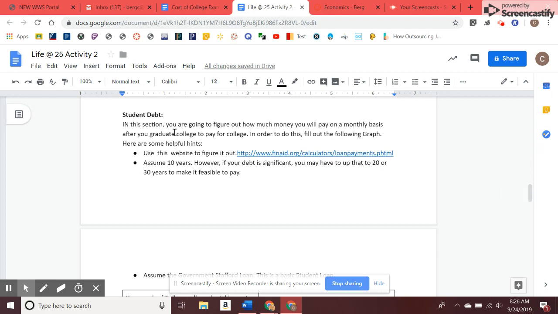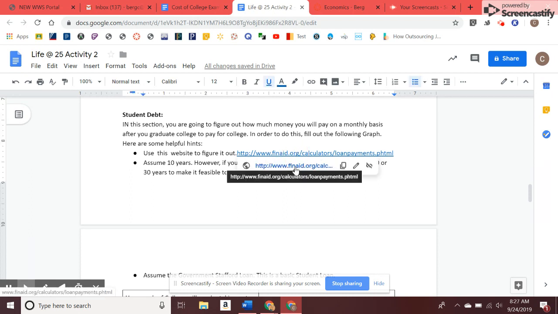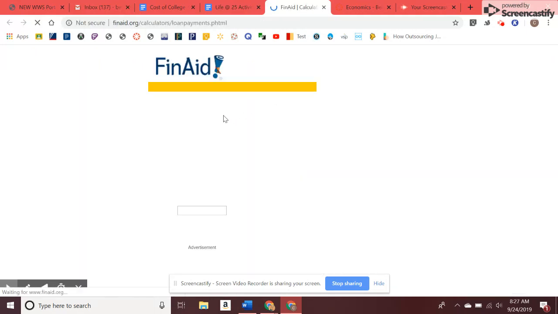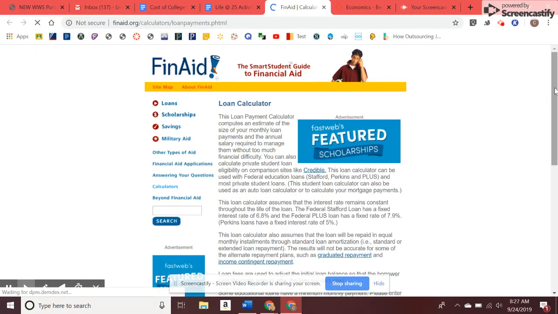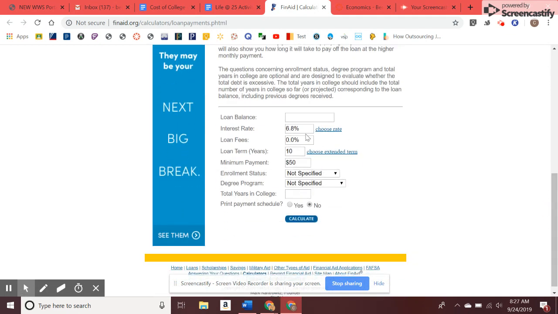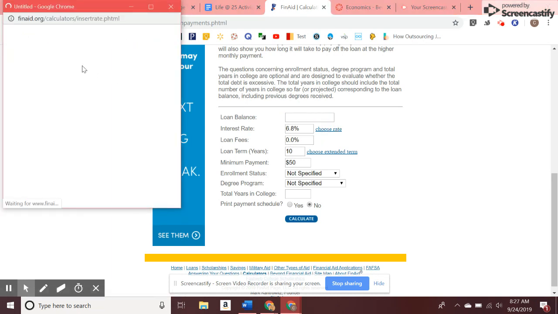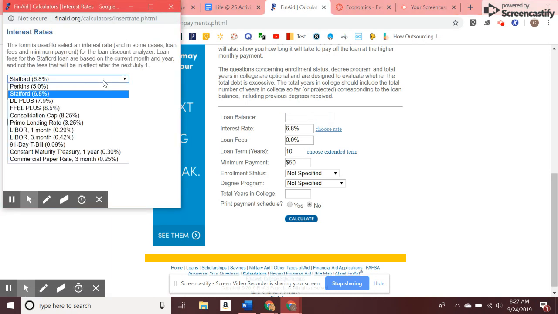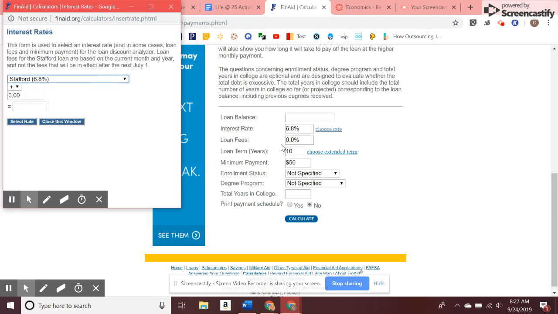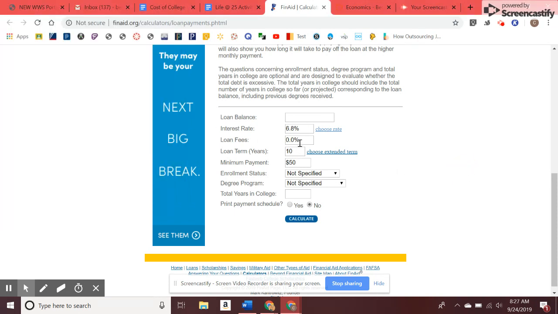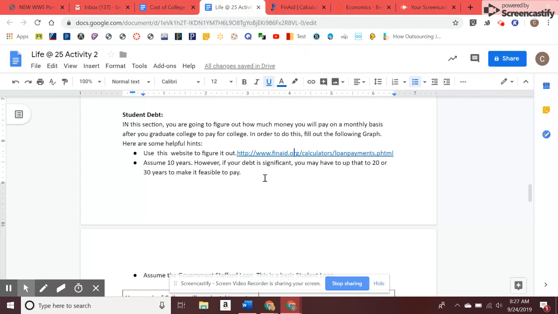Then you're going to come down here to the student debt section. In this section, you're actually going to calculate using this link right here. You're going to open up financialaid.org, and you're going to calculate how much money you're going to spend each month. So you'll put your loan balance in, you'll change your interest rate to Stafford loan, and Stafford is probably where you want to be. You're going to do a 10-year loan term, and then you're going to calculate your student loan.